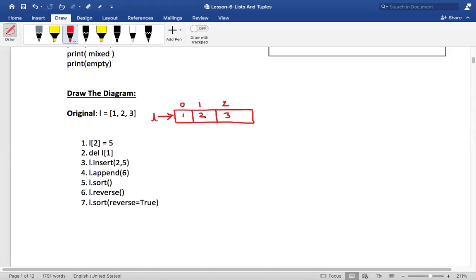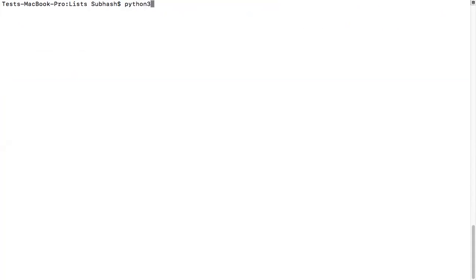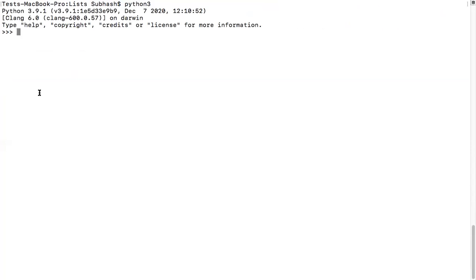You tell me what will be the output after performing the first operation. Shall we check this parallelly, so that you will be able to understand? Let us check parallelly. Now let me enter into the interactive mode. And then L is equal to 1 2 and 3, and then I'll say enter.